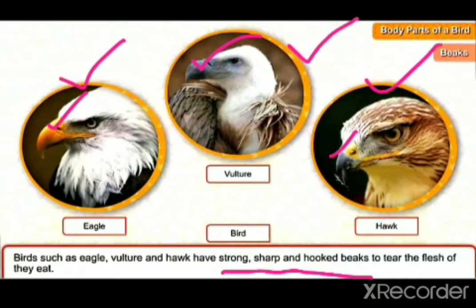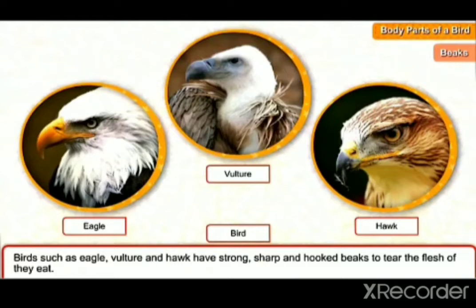This beak helps them to tear the flesh they eat. So we can say that the birds with strong, sharp and hooked beaks eat flesh. We can also say they are carnivores.